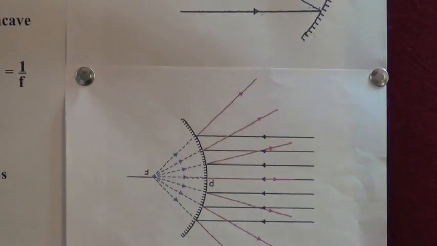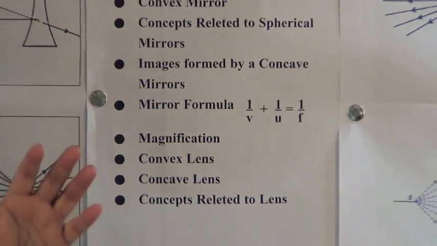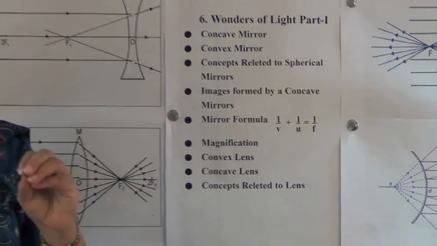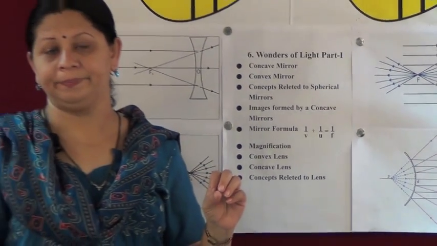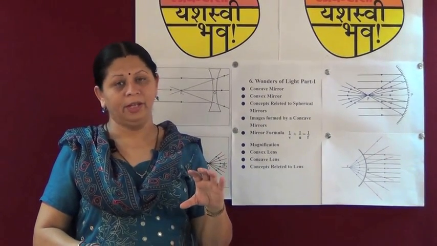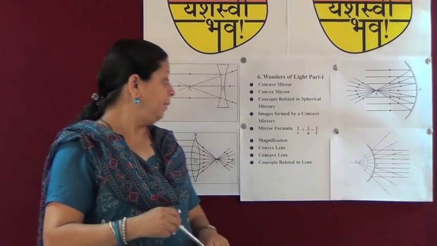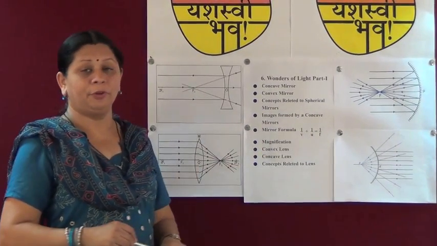Now, what are the images formed by a concave mirror? The images formed by a concave mirror depend on the distance of the object from the concave mirror. The table which is given in our book is given in the article. You can refer to the article. Now, what is the mirror formula?